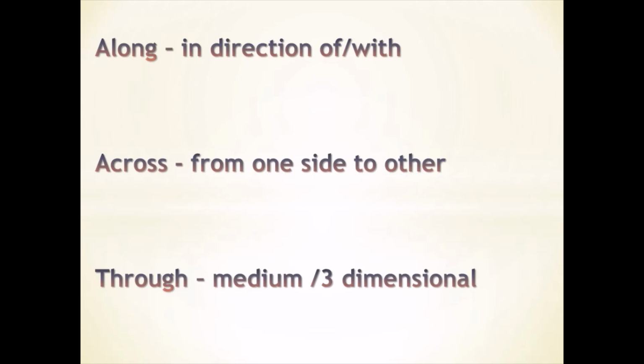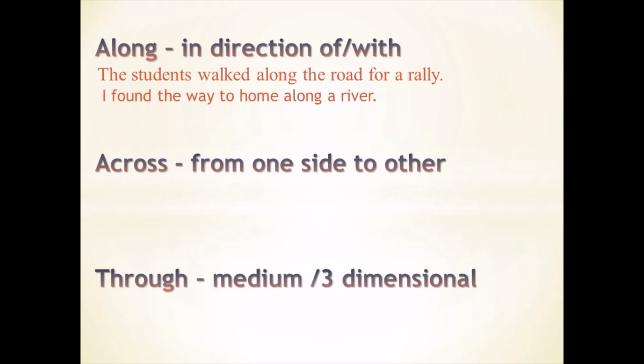These three prepositions show the direction of movement. Along shows the movement in the direction of something which is long. You pay attention to the word along. The students walked along the road for a rally. Students walked with the road, in the direction of the road. I found the way to home along a river. I walked along a river, with the river, and I found my way to home.